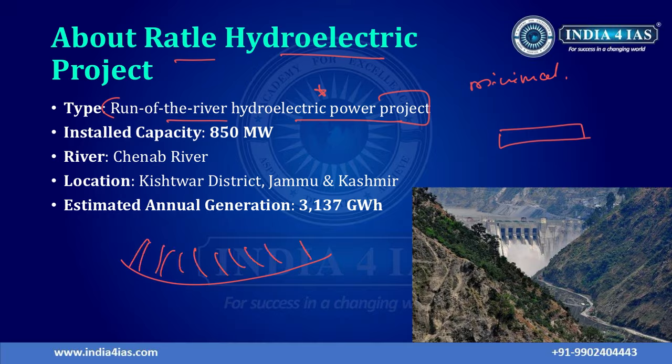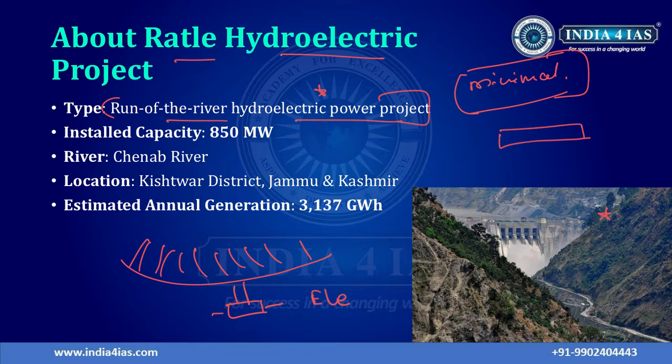This stored water is then released continuously, the turbine is made to run and electricity is generated. The run of the river project is eco-friendly and generates power with minimal diversion of water and no construction of large dams.